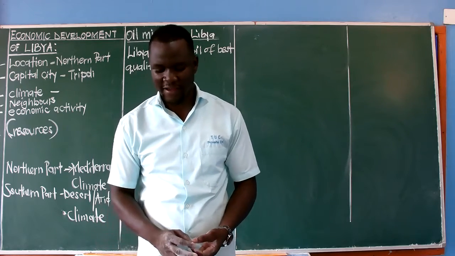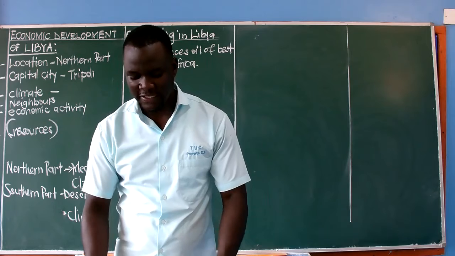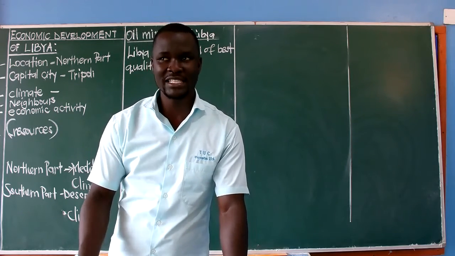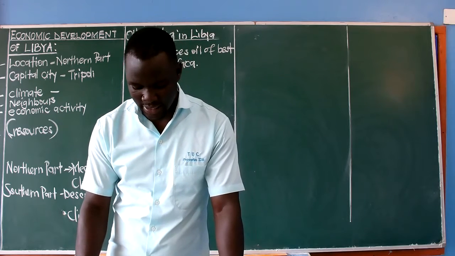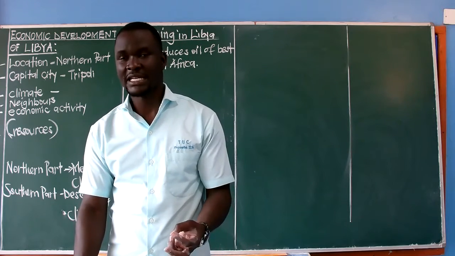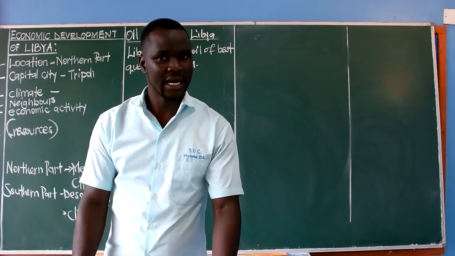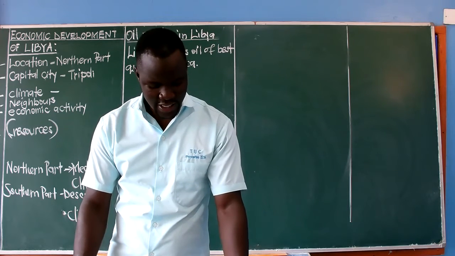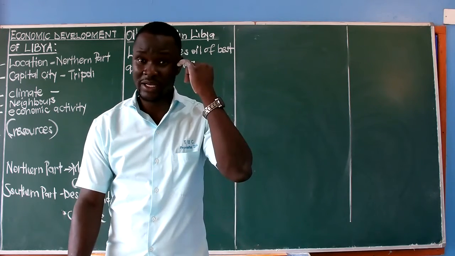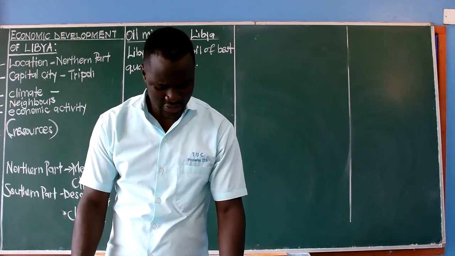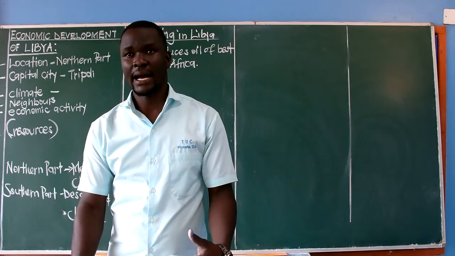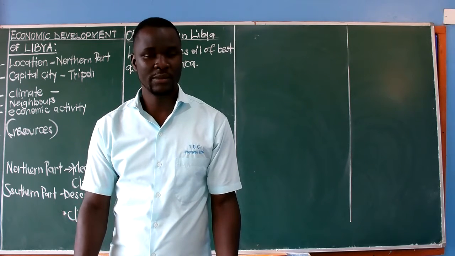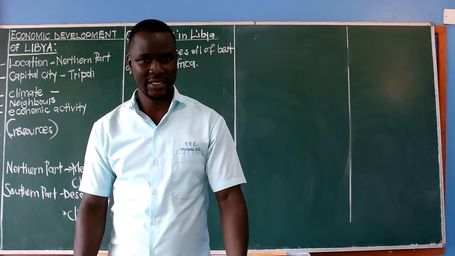On page 25, we are having ways in which Libya has benefited from oil mining, which means we are looking at how is mining important, or how has it helped the government of Libya and even the people. One, we have said it's a source of foreign exchange. You have said Libya exports her oil to those European countries like Italy, France, the UK, then we have the USA. All those countries are on page 24. As a result, Libya is able to get profits. Libya is able to get what we call foreign exchange.